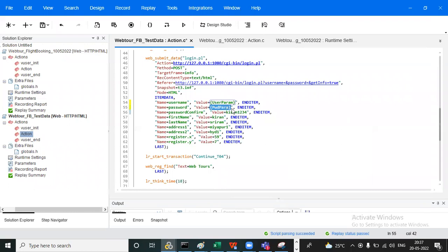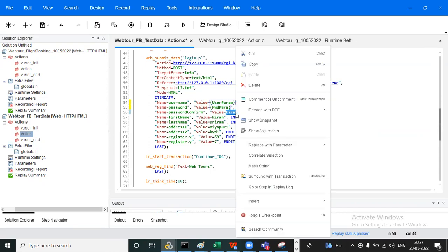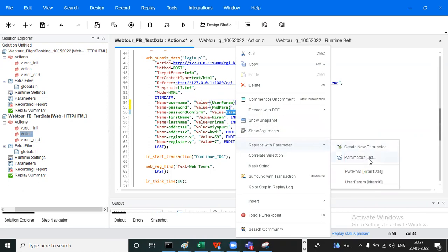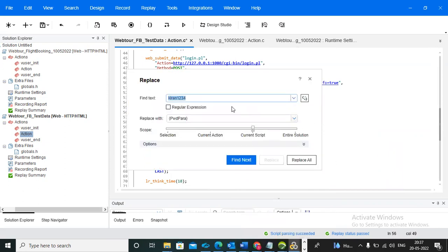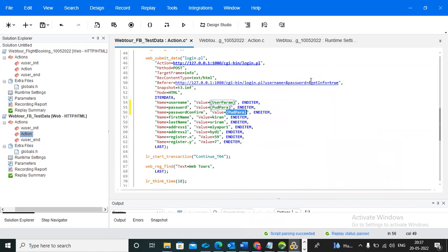Sorry, if you want to replace, you can replace here also. Select because username and password will be the same, right? This confirm password will be the same. So if you want to replace, replace with parameter. This is the replace value, right? Click on this. Click on S. So it is replaced successfully. You can observe here, replace completed.